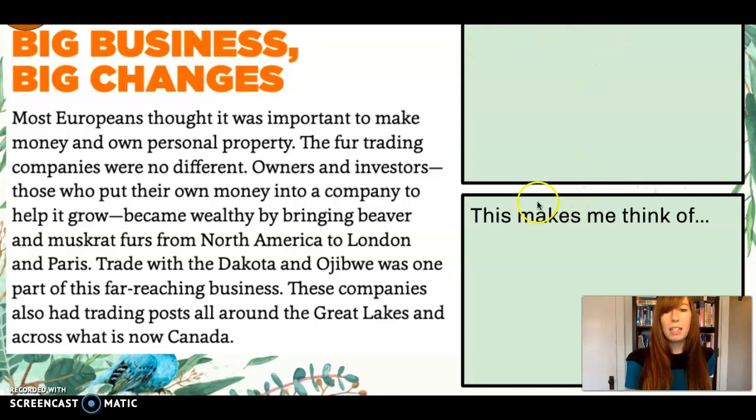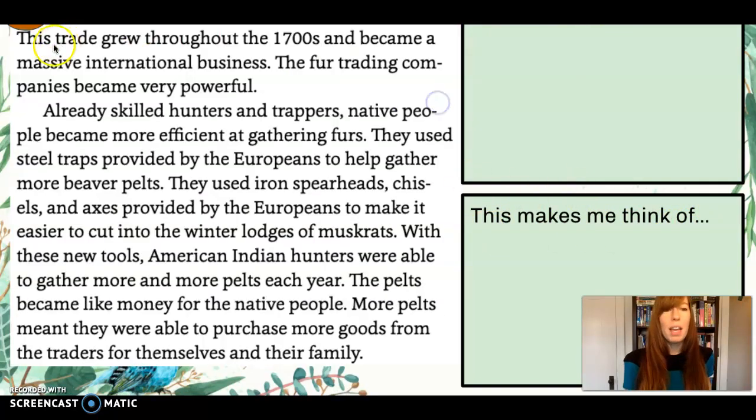I learned that. This makes me think of. Pause and answer. This trade grew throughout the 1700s and became a massive international business. The fur trading companies became very powerful.